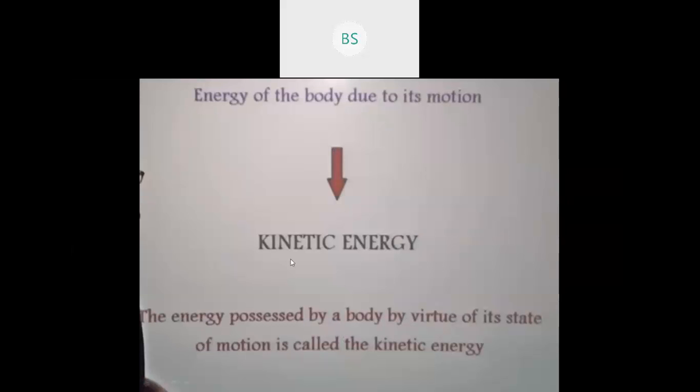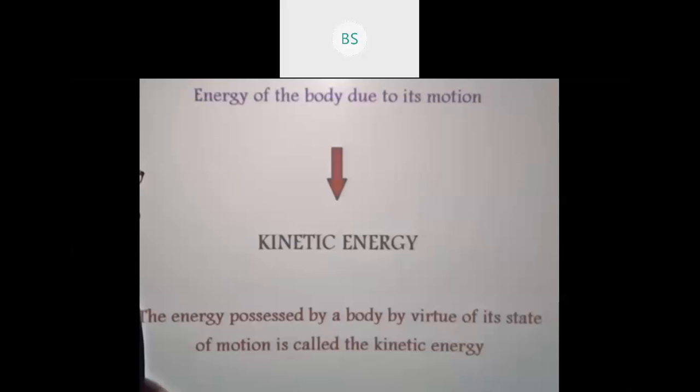So now let us study kinetic energy. What is kinetic energy? We all know what kinetic energy is, because from lower classes, maybe from 6th standard onwards, you're studying kinetic energy and potential energy. It is the energy of a body due to its motion. Whenever any object is in motion, you can say it is possessing kinetic energy.